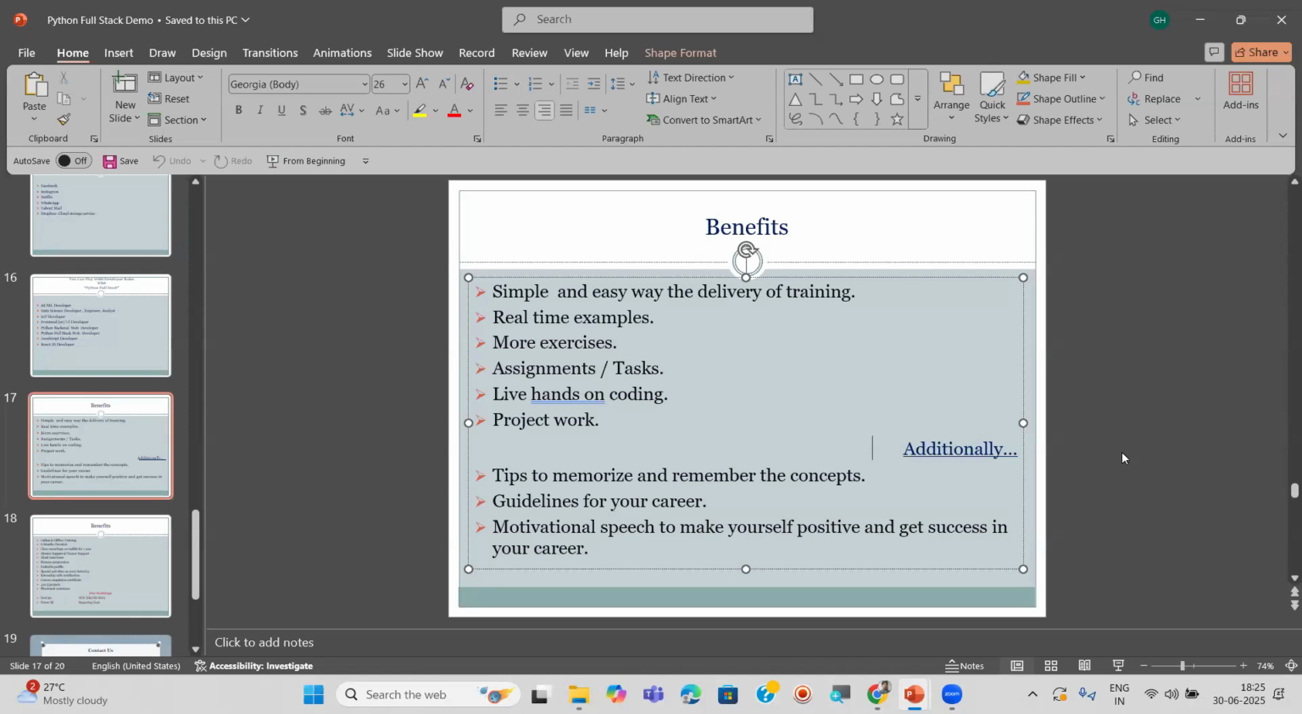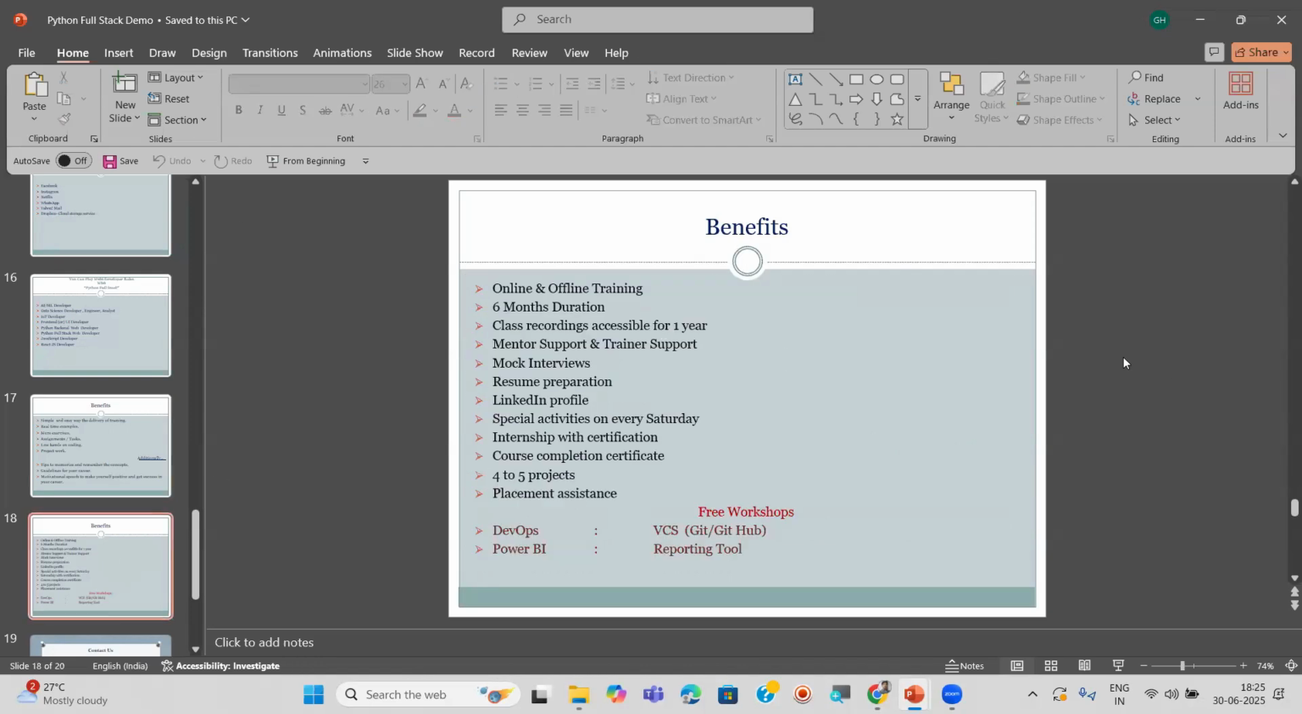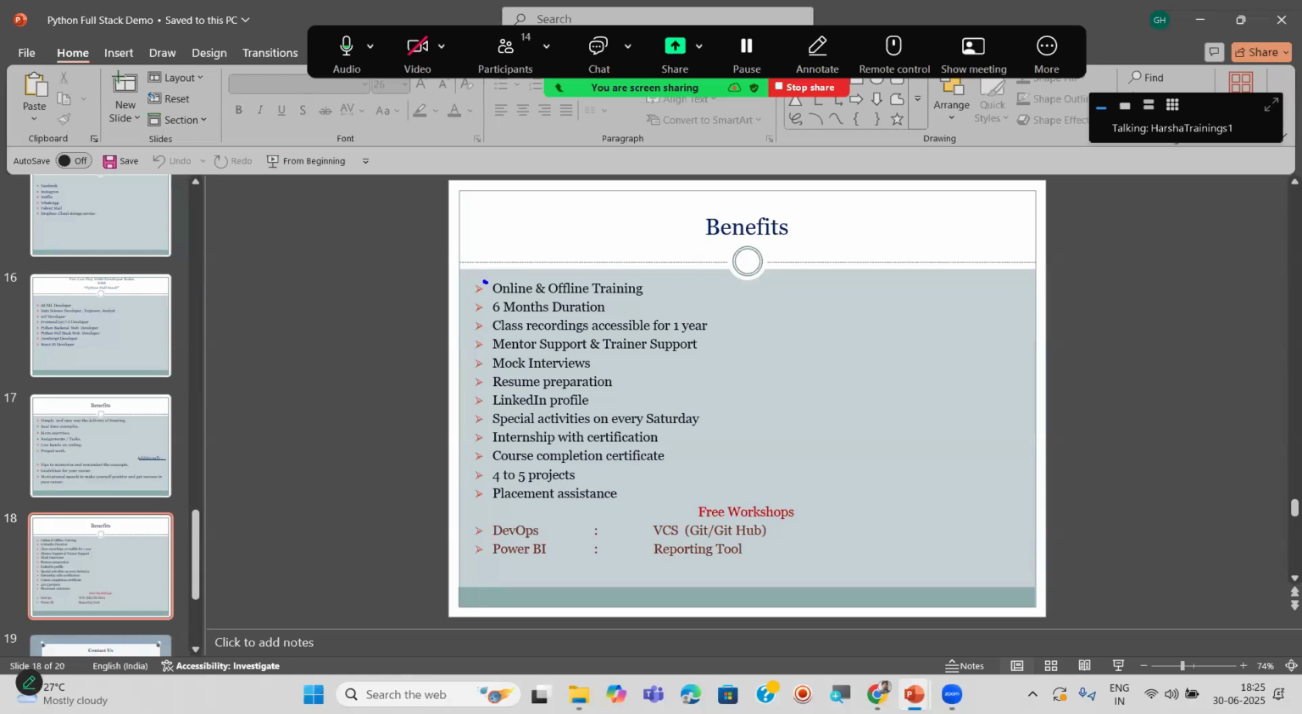These are the benefits from our Harsha Trainings, our institution, and this is both online and offline training. It's a total 6 months duration of training, and you'll have the class recordings, accessible for 1 year. You'll have mentor support and trainer support for doubts or any other thing. Whenever you are doing project work or solving any assignments, you can take help from the mentor and also from me as well.